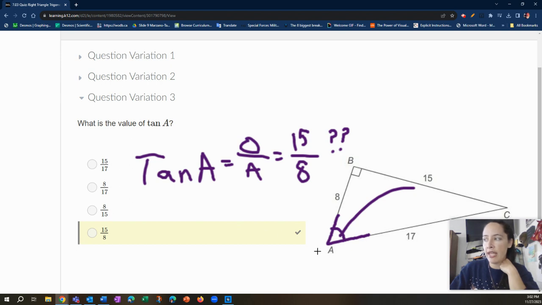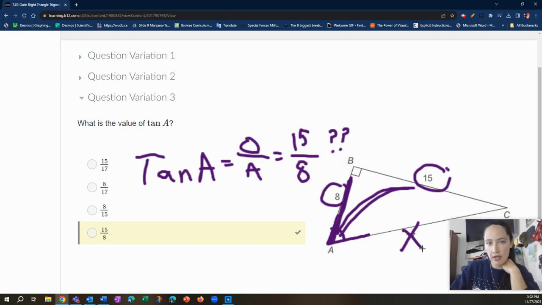Again, we just found the angle. We used our mnemonic device to remember that this trigonometric function of that angle will be equal to the ratio of the opposite over the adjacent sides. So the opposite length is 15. The adjacent is going to be the 8, not the 17, because that refers to the hypotenuse.